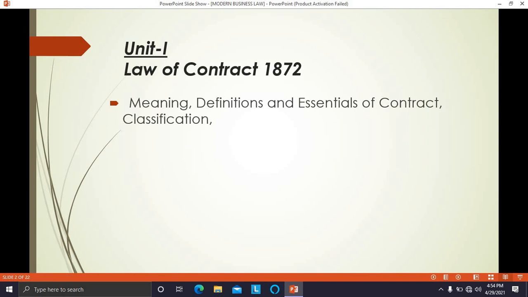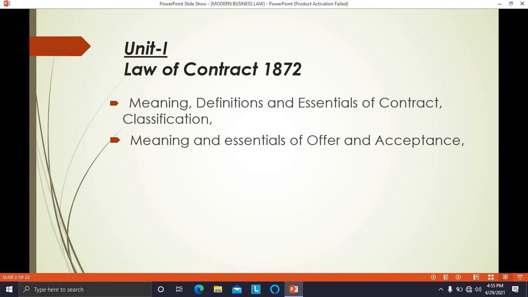So what does it mean by contract? What are the definitions of contract? And in order that the contract should be a valid contract, what are the essentials of valid contract? Then we have to study classification or types, that means kinds of contract, in the first subunit of the first unit. Second subunit is meaning and essentials of offer and acceptance.